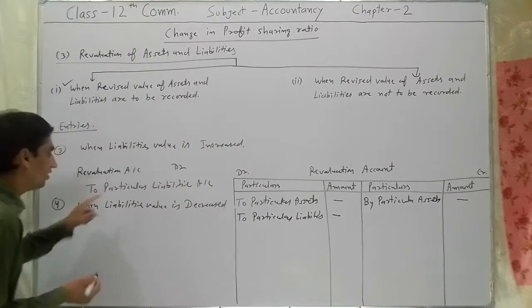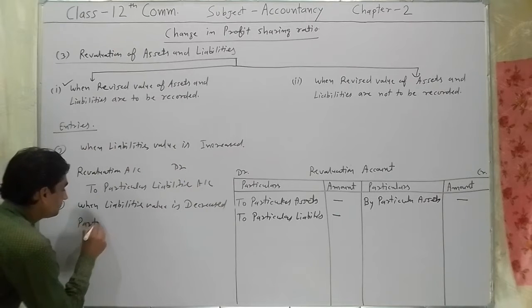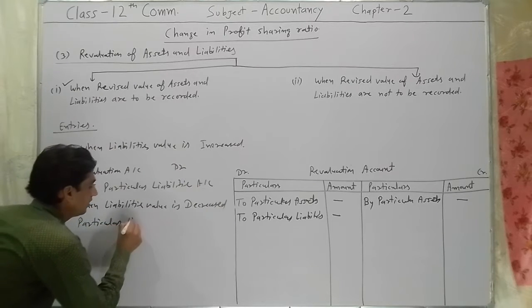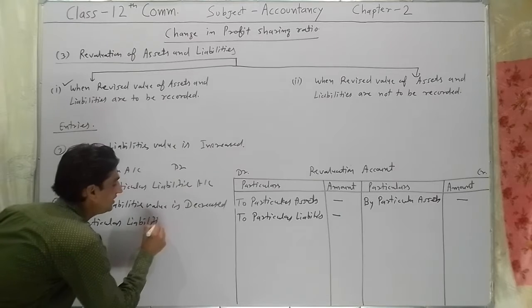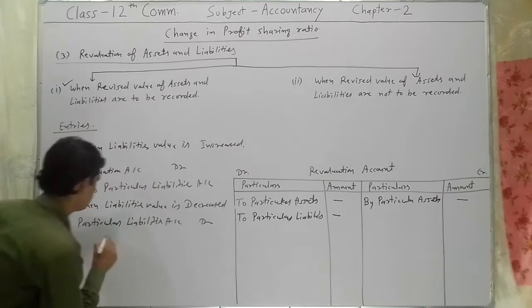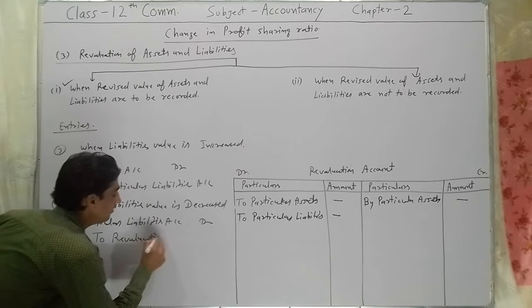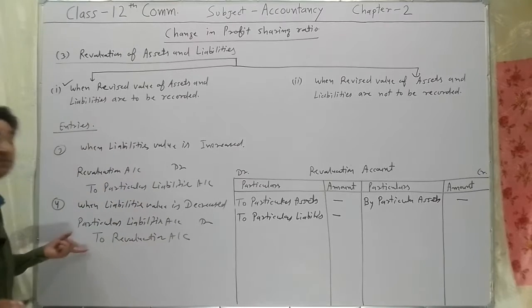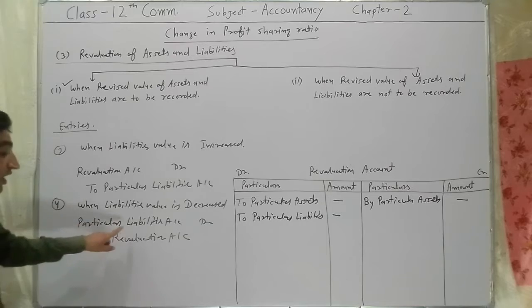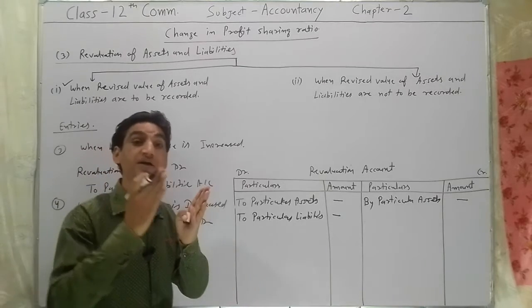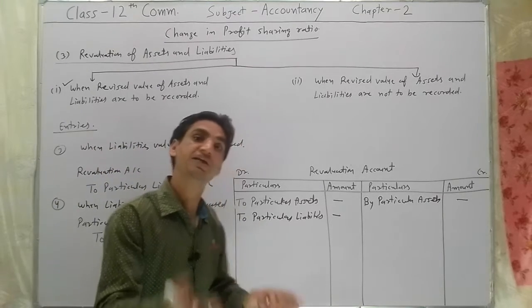So here, particular liabilities account debit to revaluation account. Why have we passed this entry? Whenever there is any kind of decrement in liability, it will be debited.